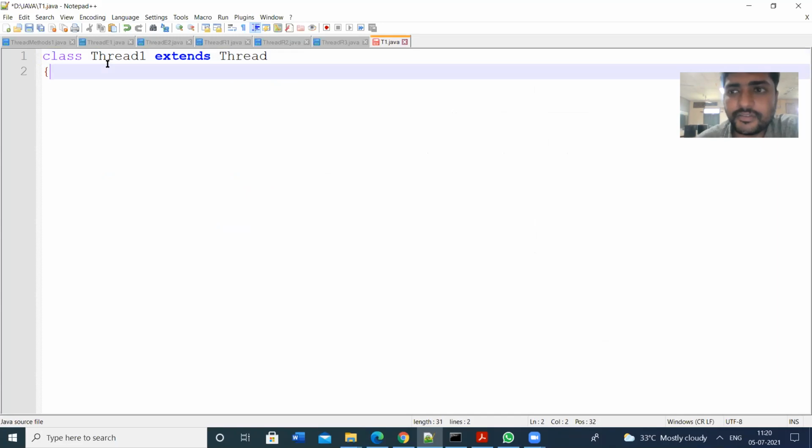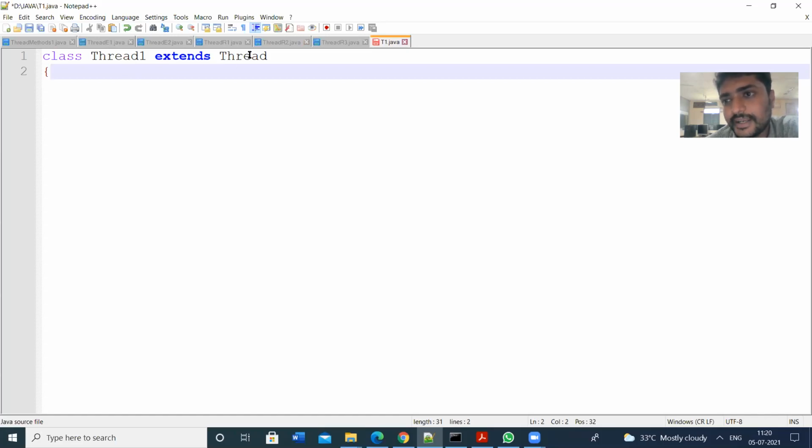This is the first way of creating threads. If you want to create a thread, you have to extend from the Thread class. We have to inherit the properties of the Thread class. Then only we can create threads. This is the simple way. Class is our class name, so this Thread1 class extends the Thread class.